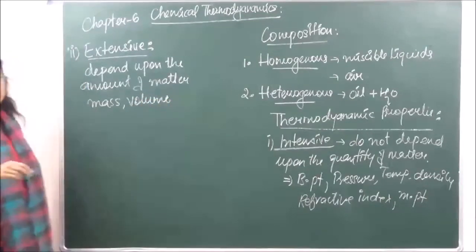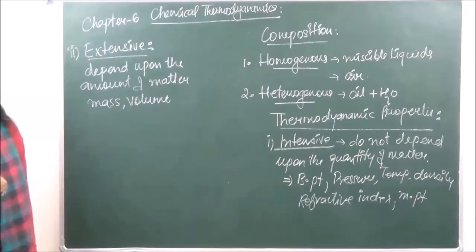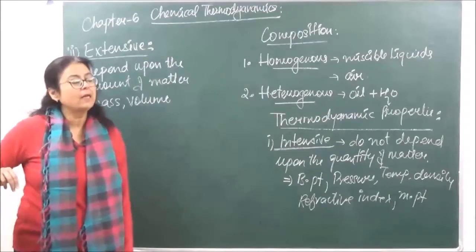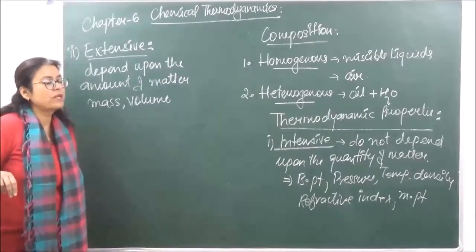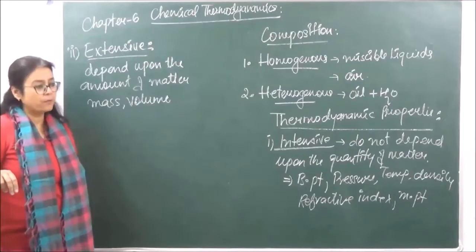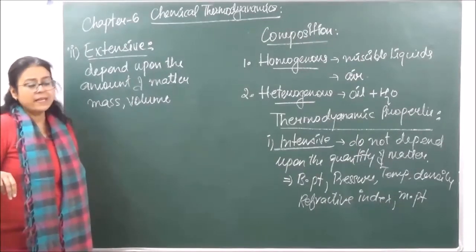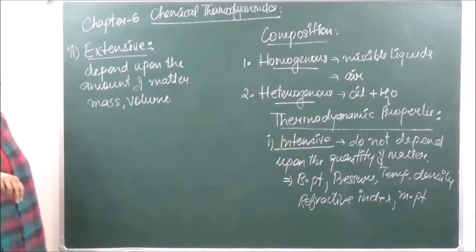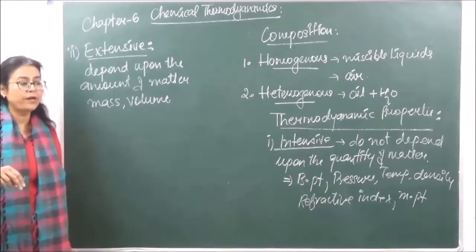Volume is also an extensive property. ठीक है? Now, if we are looking at the derived properties, we have done derived properties in chapter 1. Derived properties वो होती है जो कि हम derive करते हैं from the fundamental properties. ठीक है? If we are taking the derived properties, in that case, you have to remember one thing. You can just write down a point.